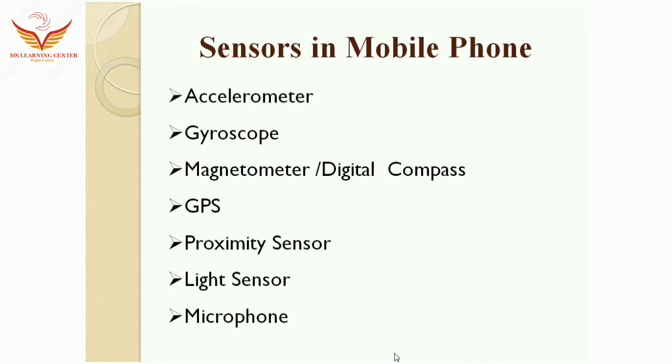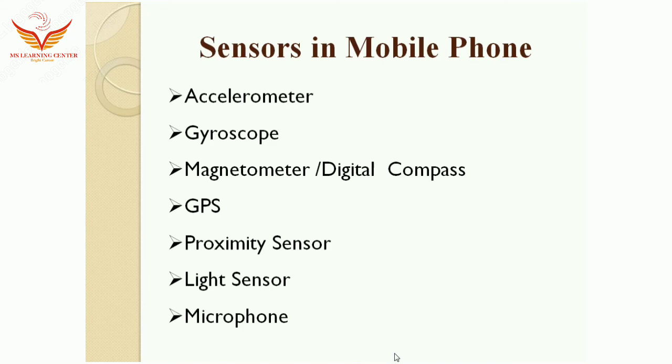The next use is when making or receiving calls, when the phone is held against the face. In this case, the sensor detects it and disables the screen display to avoid unwanted input from the skin. That type of function can be done using the proximity sensor.